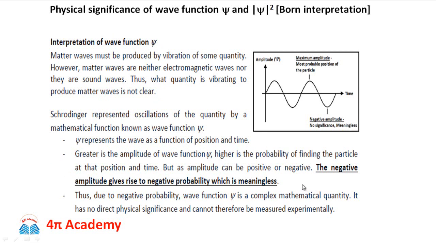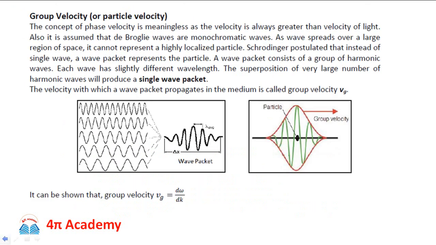Since we do not know the exact form of this wave function psi, because we do not know anything about matter waves completely, it should originate from the probability waves, because matter waves are probability waves or guide waves, and therefore they should represent the particle in motion. So when we define the concept of wave packet, we define that wherever the amplitude inside the wave packet is maximum, the probability of finding the position of the particle is maximum. Wherever the amplitude is minimum, the probability of finding the position of the particle is minimum.